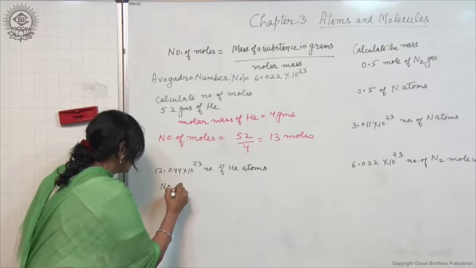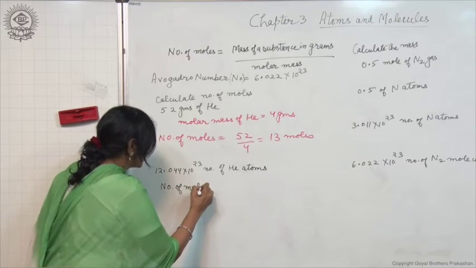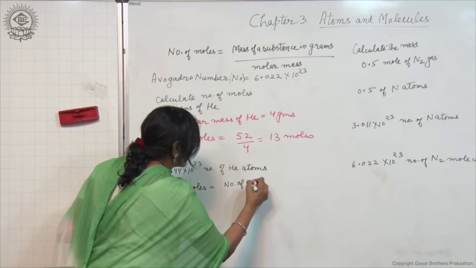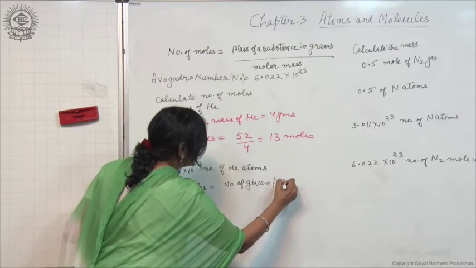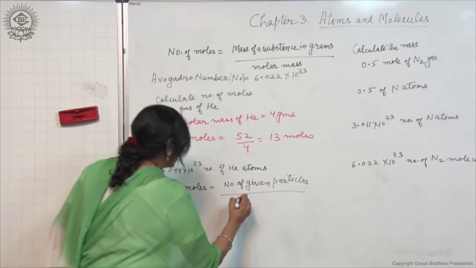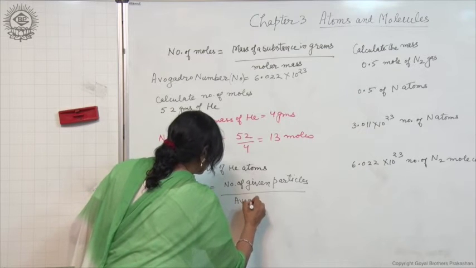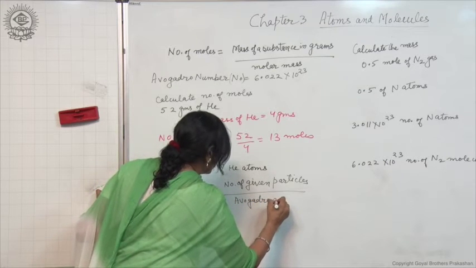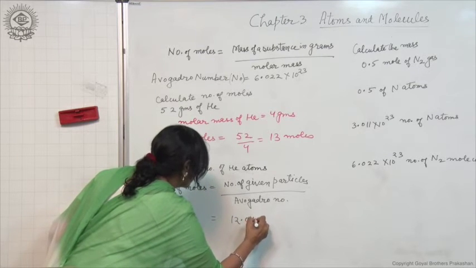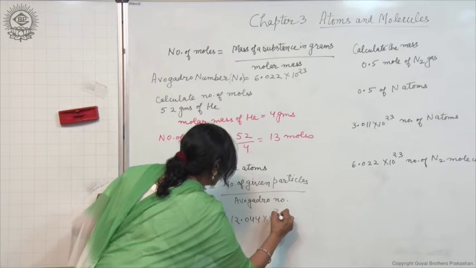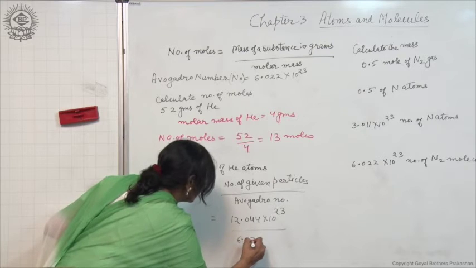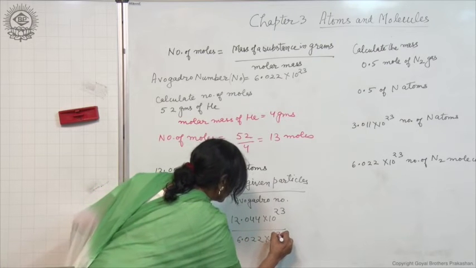For this formula will be used, number of moles is equal to number of given particles upon the Avogadro number. 12.044 into 10 to the power 23 upon the Avogadro number, 6.022 into 10 to the power 23.